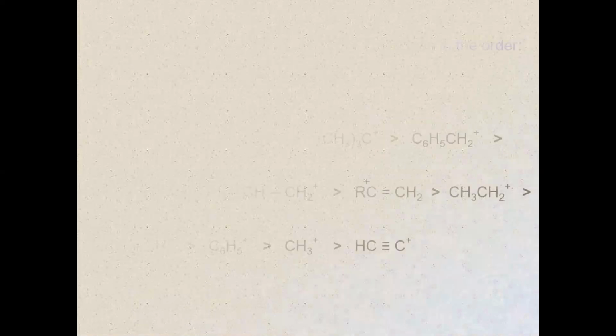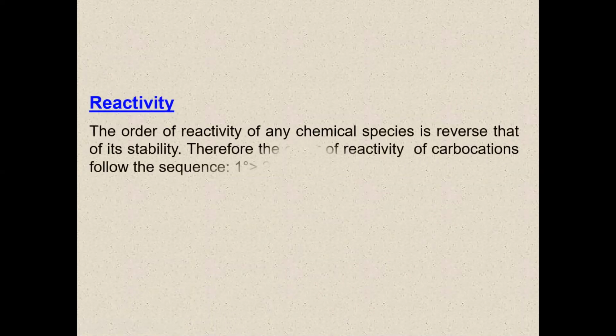Now the reactivity, as we discussed before. The order of reactivity of any chemical species is the reverse of its stability.